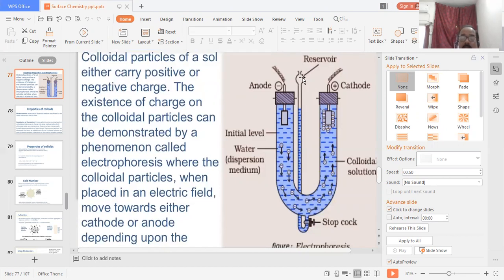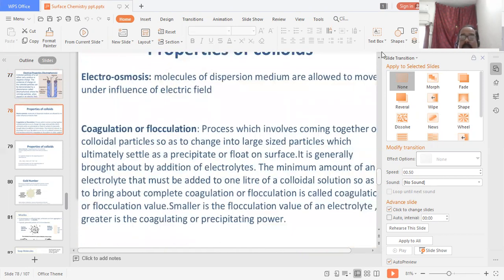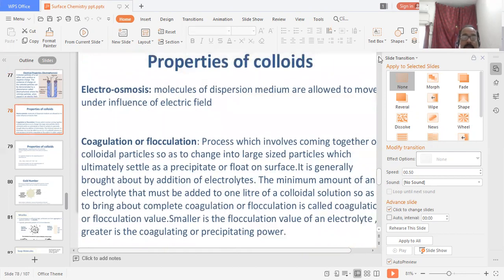So normally, this type of water can move from the anode to the cathode side. So this is the electrophoresis process. Next slide, properties of colloids. In electroosmosis, molecules of the dispersion medium are allowed to move under the influence of an electric field.